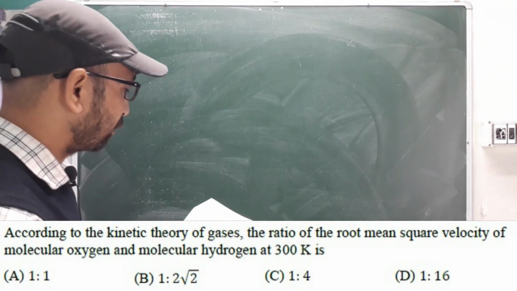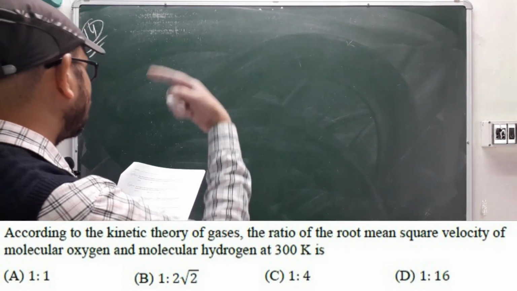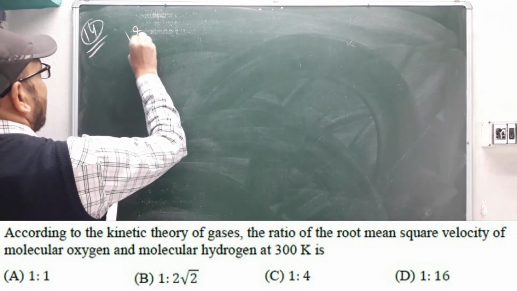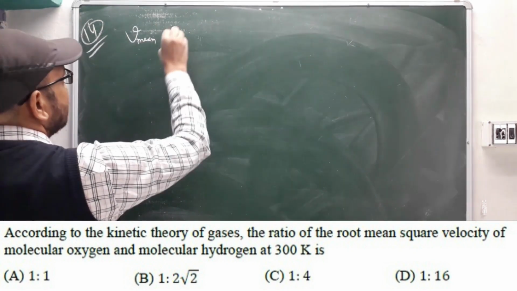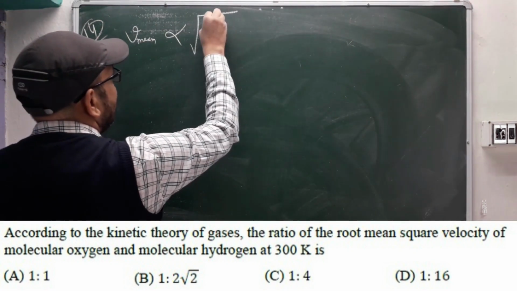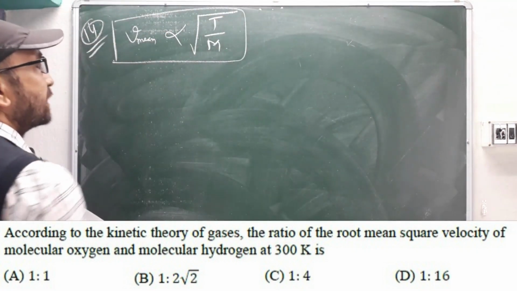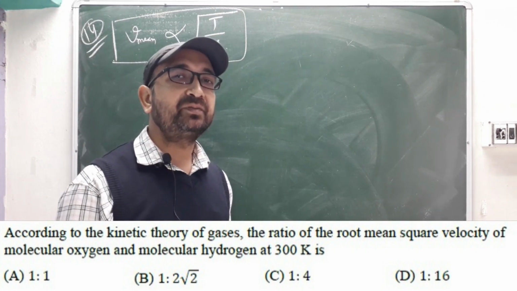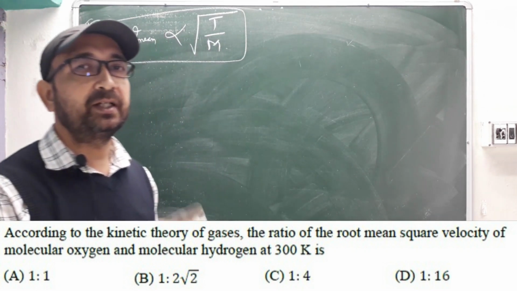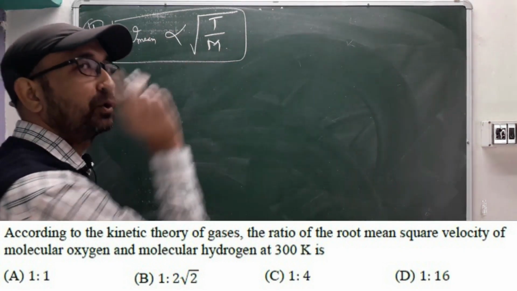So question number 14, according to kinetic theory of gases, the ratio of the root mean square velocity of molecular oxygen and hydrogen, right? So just write V_rms. If you don't know that, we know this already: under root T by M. If you know this much, this ratio type of problem will get solved. Particularly if they are asking for RMS velocity or most probable velocity, then you should know the formula. Otherwise, if they are asking for a ratio, with this formula only you can solve it.